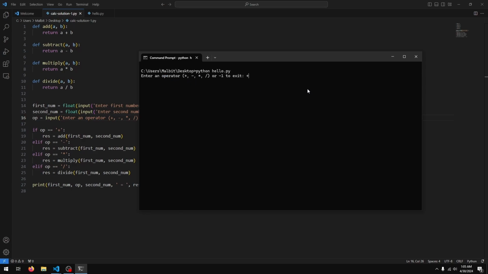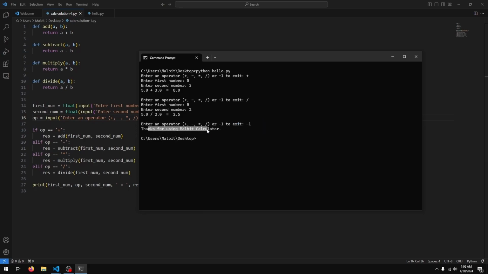So let's just enter plus, and it says enter first number 5, enter second number 3, and 5 plus 3 equals 8. Once again we get the prompt, so I'll just say divide this time 5 and 2, and we get 5 divided by 2 is 2.5, and we get the prompt again. If I type in -1, it says thanks for using my Albit calculator and exits.